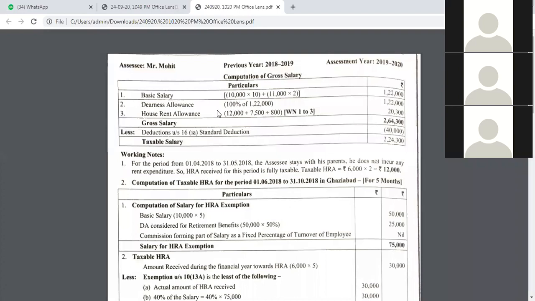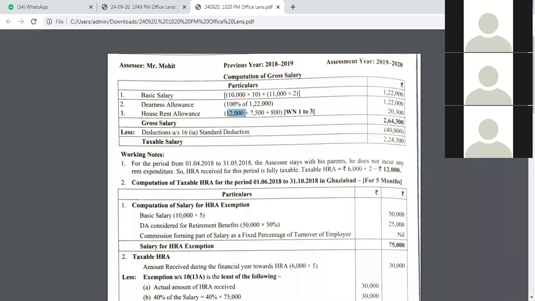So we'll go back to salary here. Now, this is the basic salary that we have computed. Dearness, for computation of salary purpose, we have to take full. For HRA purpose, we have taken half. But for salary purpose, we have to take full. So it is going to be 1,22,000. Now you might wonder for this HRA calculation, from where did I get this 12,000 rupees?